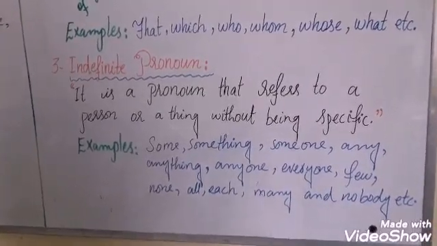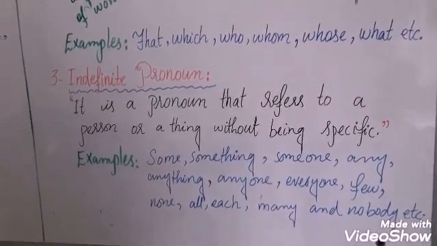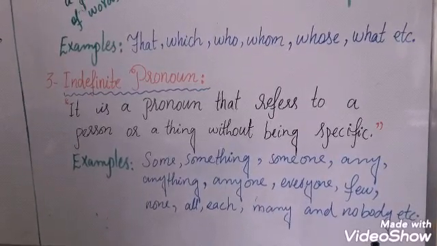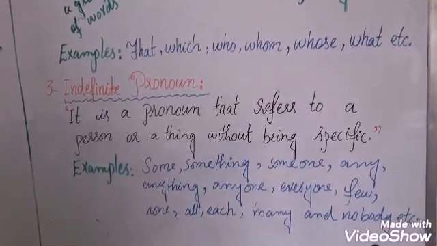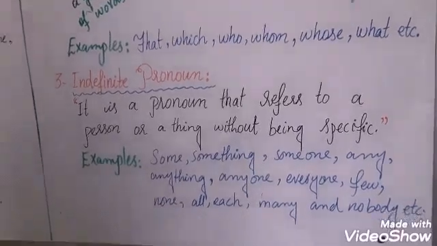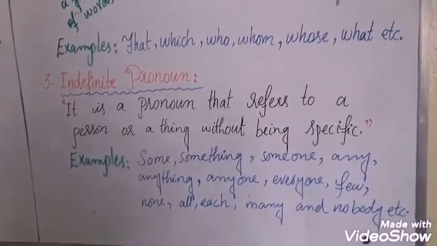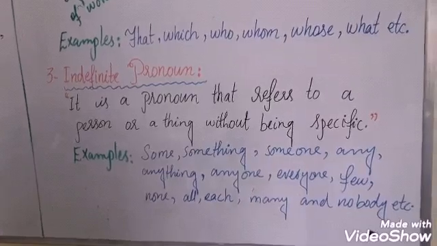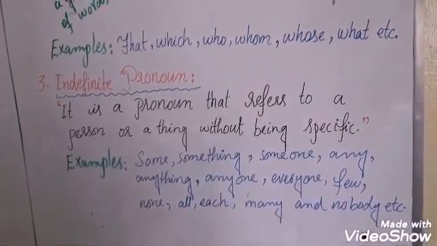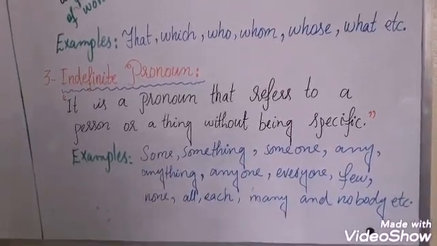Here, our last type of pronouns is the indefinite pronoun. It is a pronoun that refers to a person or a thing without being specific. It means that it refers to unspecific things without mentioning their names. For example, some, something, someone, any, anything, anyone, everyone, few, none, all, each, many and nobody, etc. Now we move towards our books.